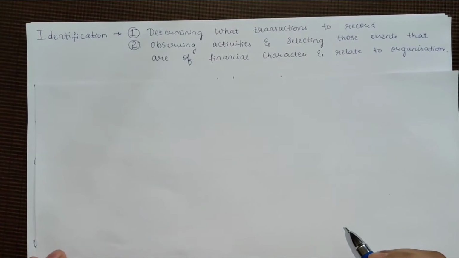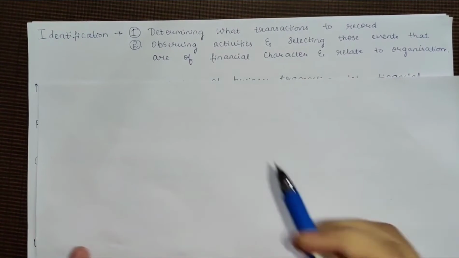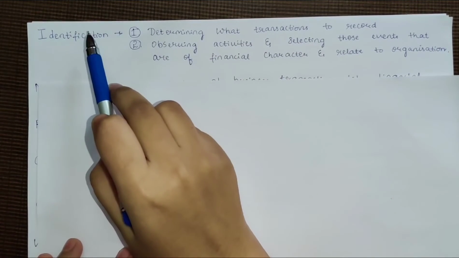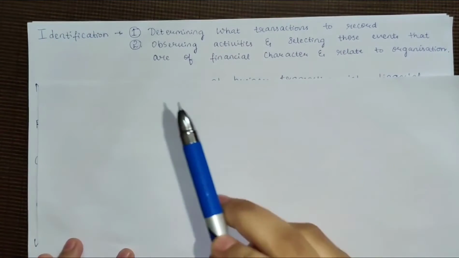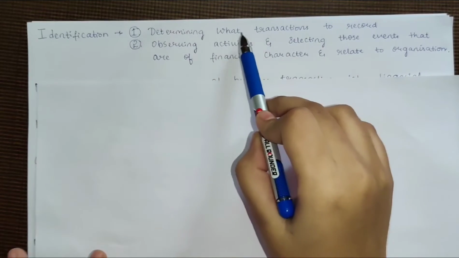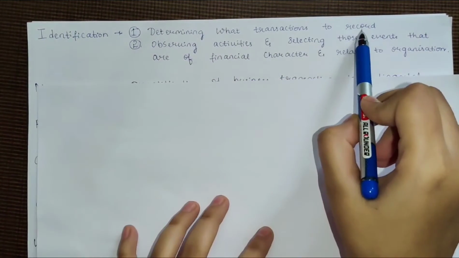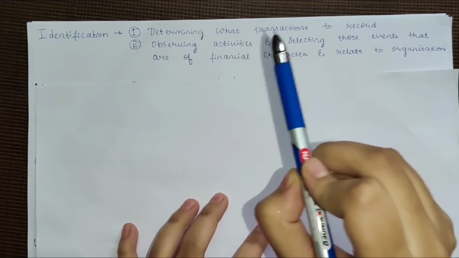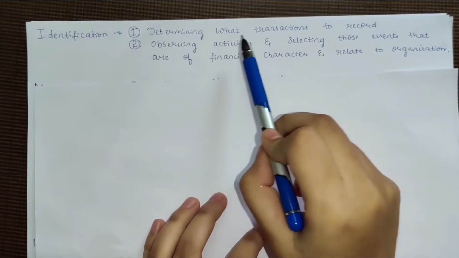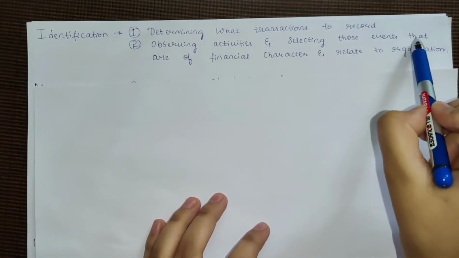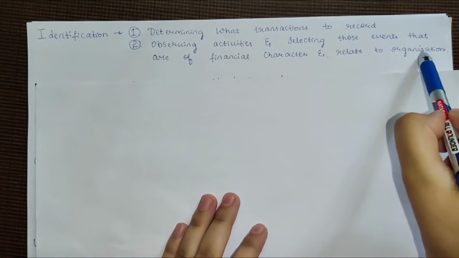So let's begin with the next term, that is identification. What do you mean by identification? Identification is determining what transactions to record. Only the economic events that involve monetary transactions. Observing activities and selecting those events that are of financial character and relate to the organization.